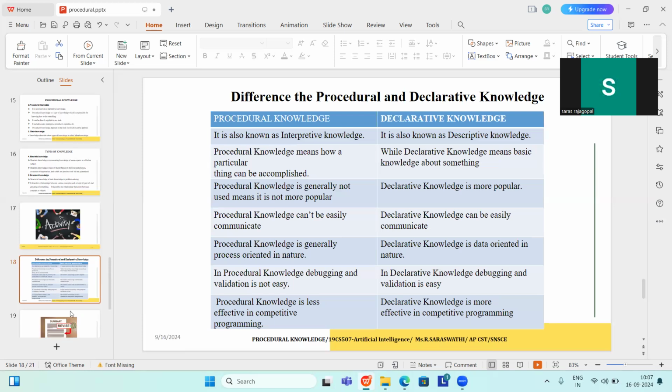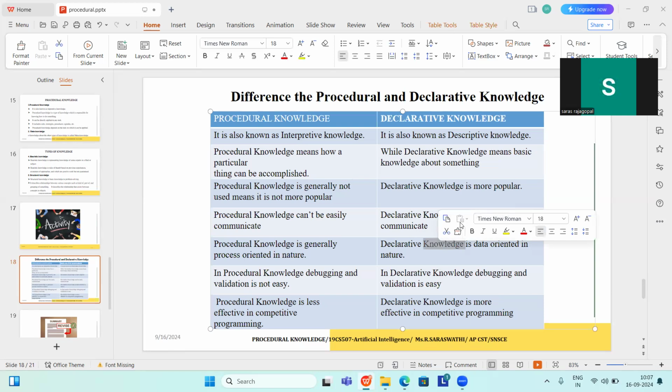Declarative knowledge is descriptive knowledge. Procedural is how the thing can be accomplished. Declarative is what the knowledge is to accomplish the task. Procedural knowledge cannot be easily communicated, but declarative can be easily communicated.